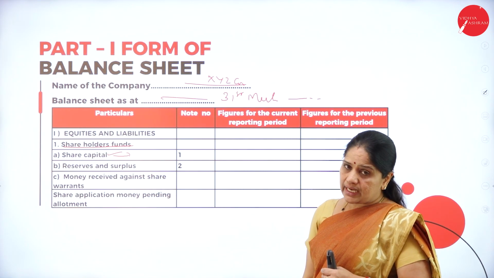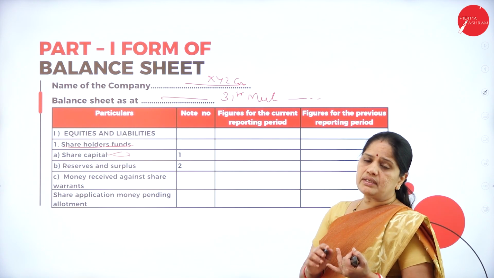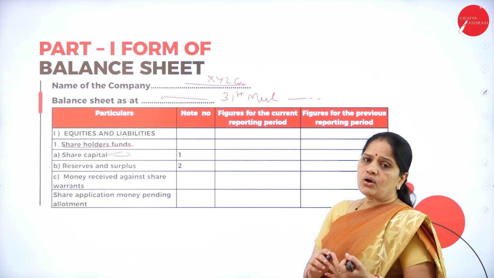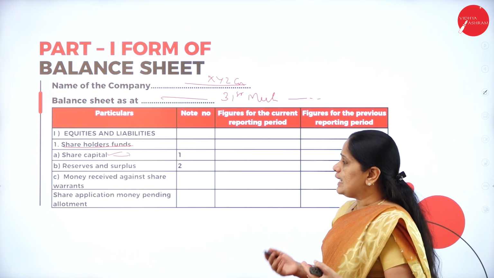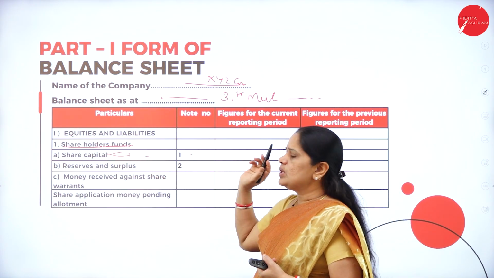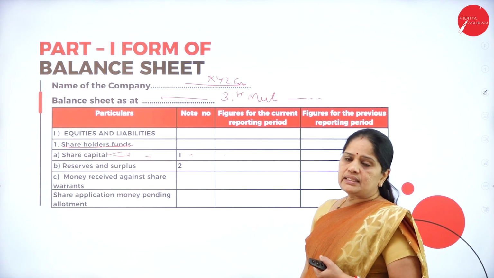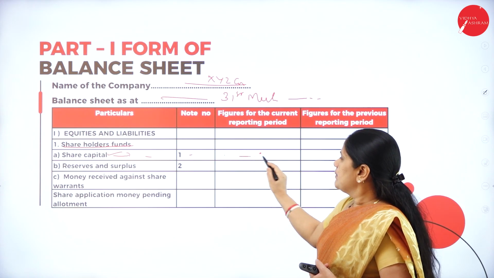Then, in the share capital also, we have different types. We have the authorized capital, then the subscribed, called up and paid up capital, etc. All that should be specified in this note 1, and only the final capital will be mentioned in this place.